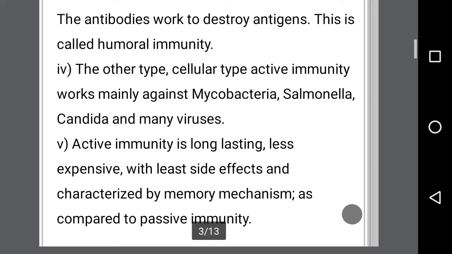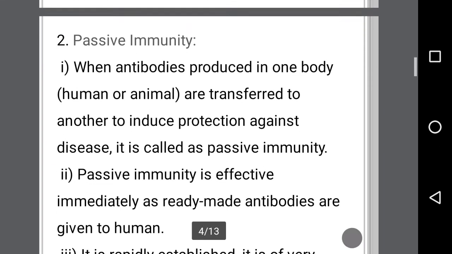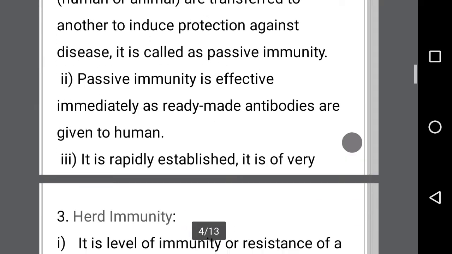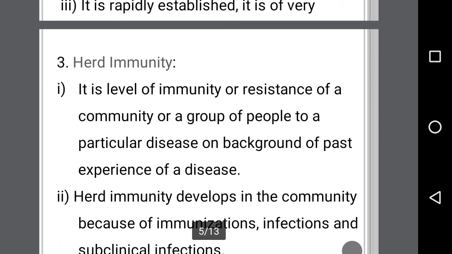Now, the second type of immunity is passive immunity, where the antibodies produced in one body, either human or animal, are transferred to another to induce protection against the disease. It is called passive immunity. Passive immunity is effective immediately as ready-made antibodies are given to the human. It is rapidly established and it is of very short duration.